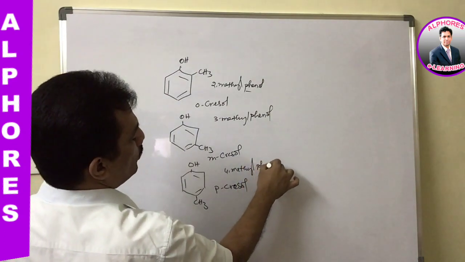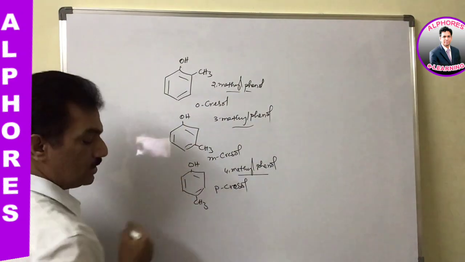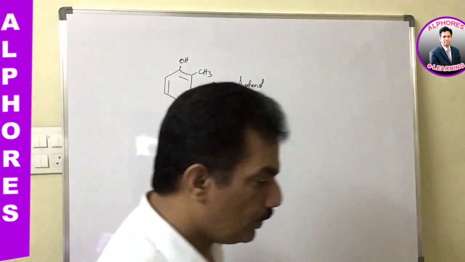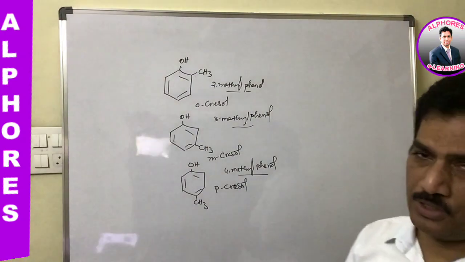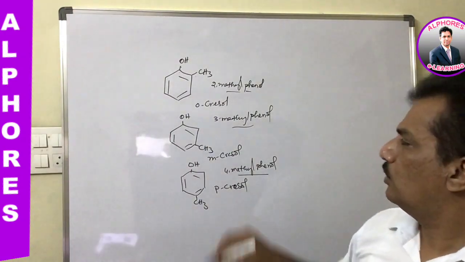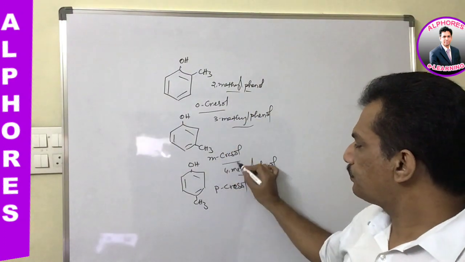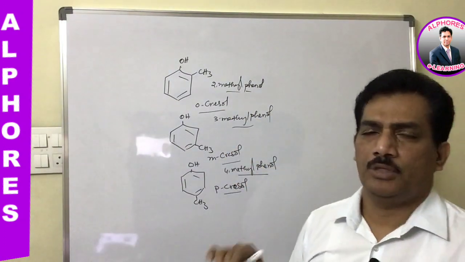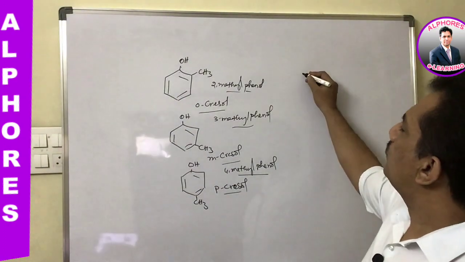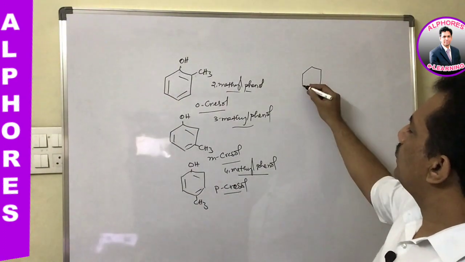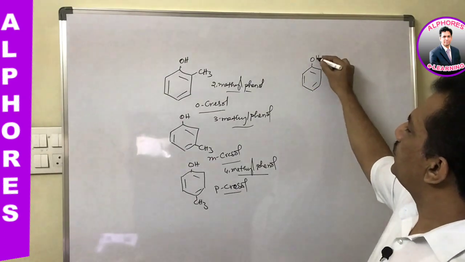Like this, the IUPAC names we can write with phenol. Already in the previous session we discussed that phenol is the common name, but at the same time phenol is adopted in the IUPAC system, is it not? So from that we can consider cresol as the common name, and methyl phenol is the IUPAC name. Clear?